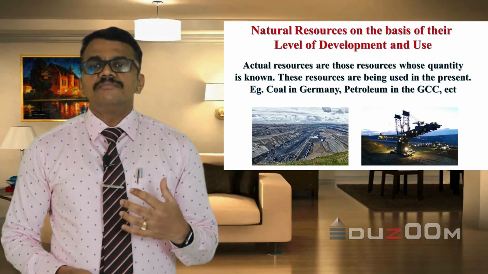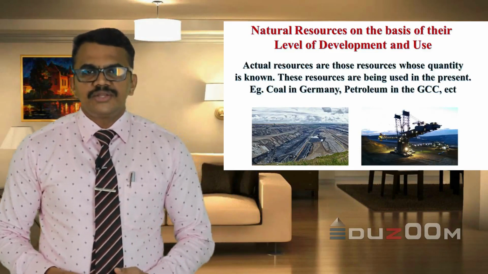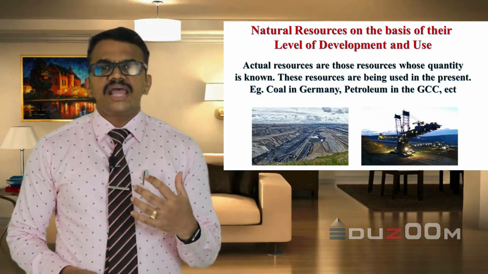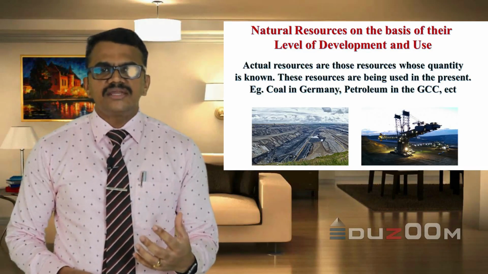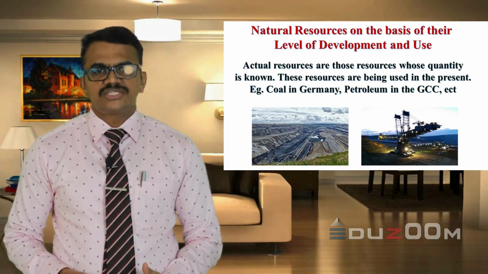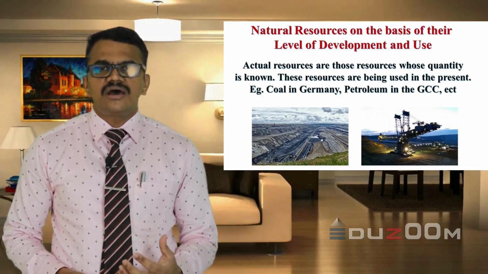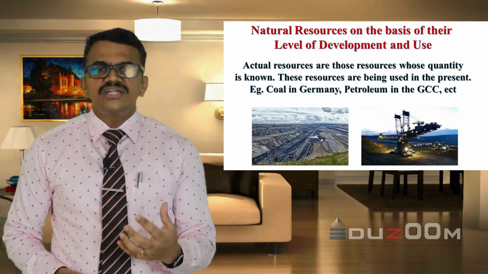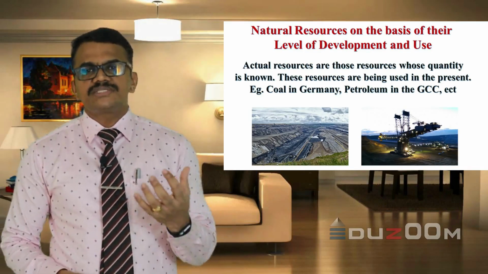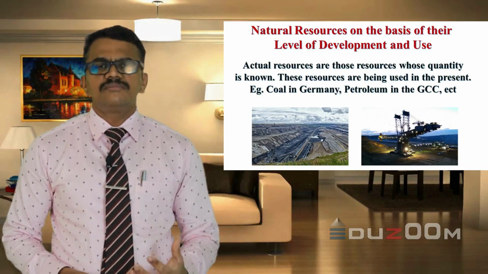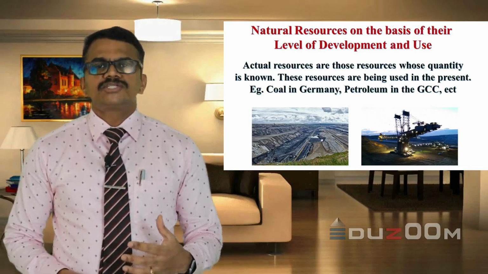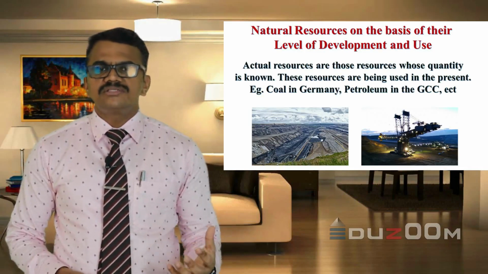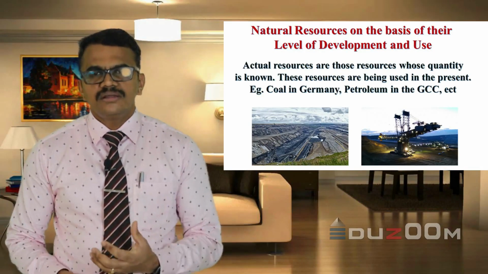Natural resources, on the basis of their level of development and use, are actual resources and potential resources. As I told you, actual resources are those resources whose quantity is known to us or which are presently in use. For example, coal in Germany, petroleum in the GCC, all these resources are being extracted.